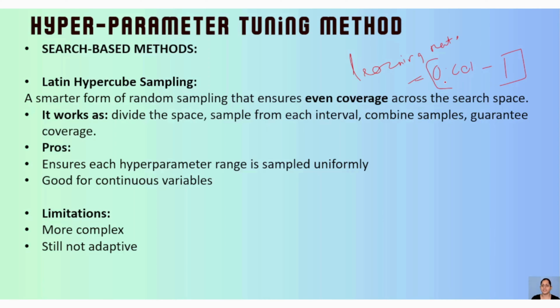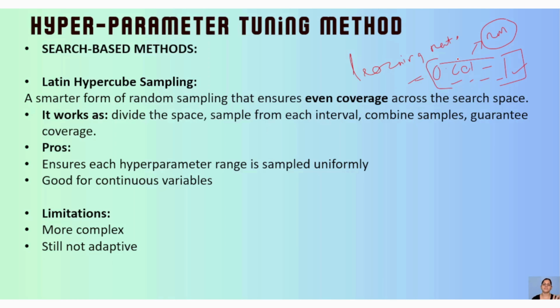So what will it do in case of random sampling? In case of grid search CV, it will go through each value and give me the best. However, in case of random sampling, the method is reduced, and from this range it will take a random one, searching randomly. However, in case of Latin hypercube, it will take all those combinations which will cover everything. It won't leave anything out.